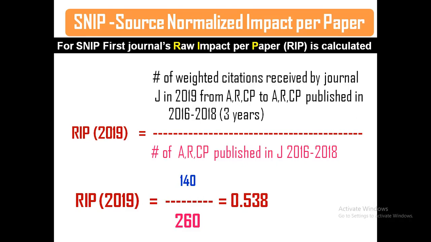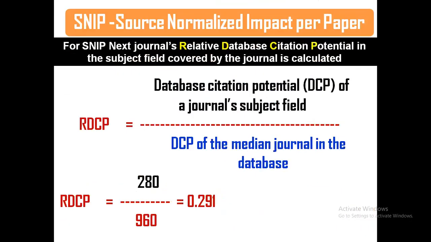For example, 140 divided by 260. The RIP value of the journal is 0.538. Am I right? Then they calculate RDCP. Next, the journal's relative database citation potential in the subject field covered by the journal is calculated.